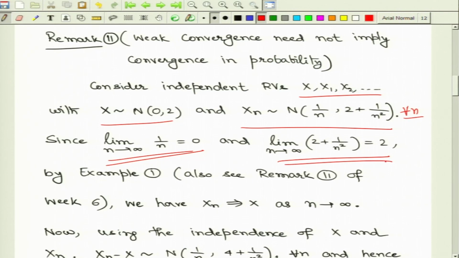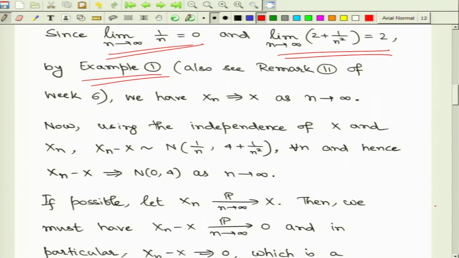And therefore, if we go back to our earlier discussion in example 1, where we considered the weak convergence of Gaussian random variables, we will immediately conclude that our choices of xn must converge to x in the sense of weak convergence. In fact, this was also discussed earlier in remark 11 of the previous week.